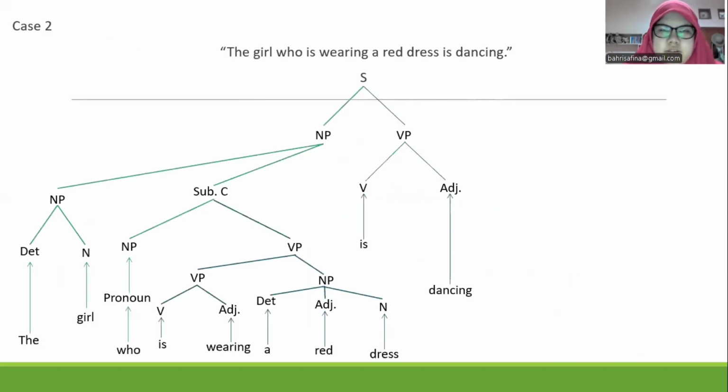The second case is also in the form of utterance. The girl who is wearing a red dress is dancing. This utterance indicates an action of dancing by an individual, which is a girl who is wearing a red dress. To understand this utterance, we need a context, which is at the party or maybe at another social event. Now, let's move on to the third case.